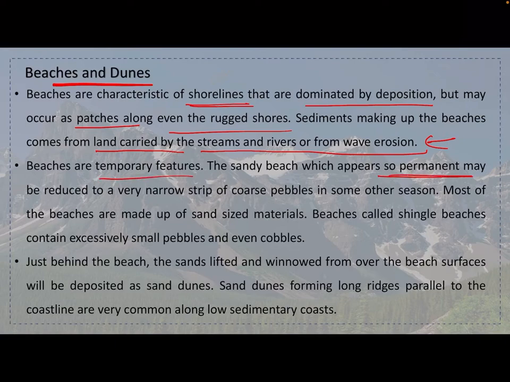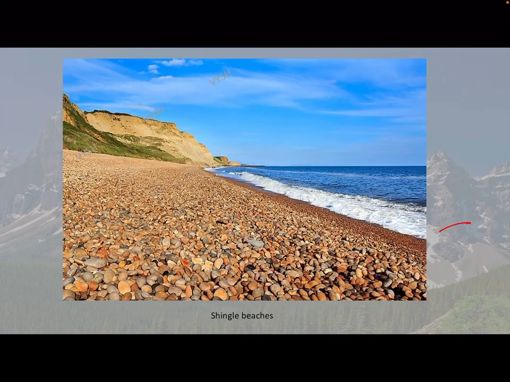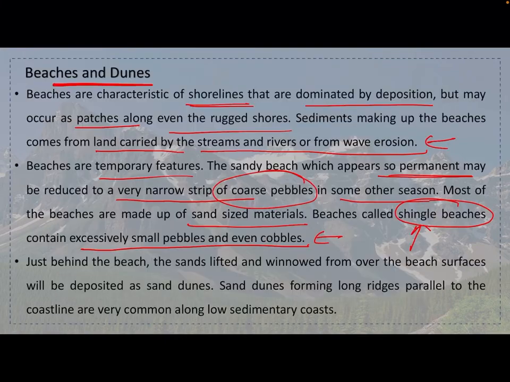The sandy beach, which appears so permanent, may be reduced to a very narrow strip of coarse pebbles in some other season. Most of the beaches are made up of sand sized materials, very minute. Beaches called shingle beaches contain excessively small pebbles and even cobbles. Specifically in these shingle beaches, the sand is not very visible, but rather pebbles are visible. See here, this is a shingle beach. Here the sand is not much visible. These pebbles are much visible here.